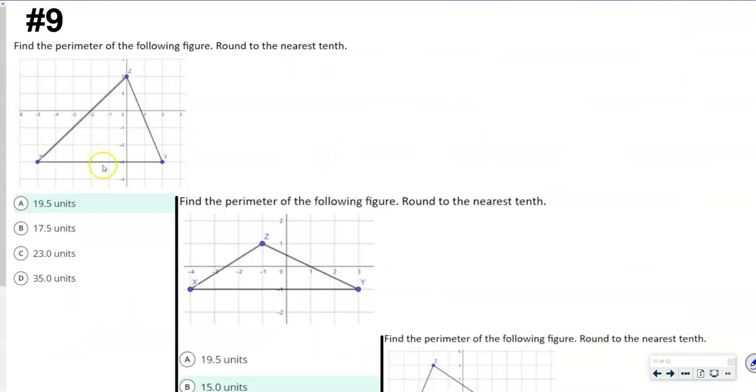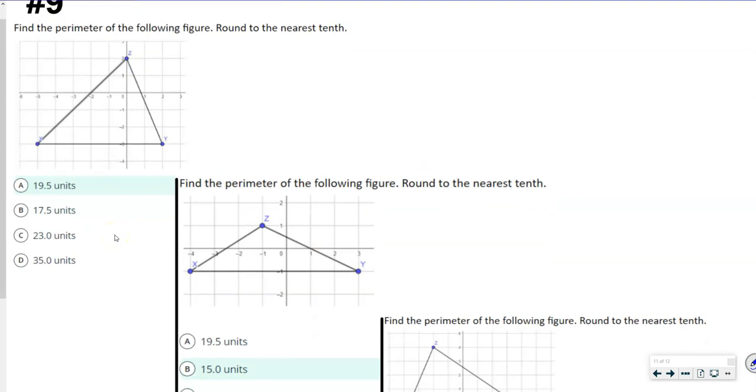All right, so here's our last one. For the quiz, find the perimeter of the following figure, round to the nearest tenth. So for this one, perimeter, this is 1, 2, 3, 4, 5, 6, 7, right? And then we're going to go up and over to find this length.